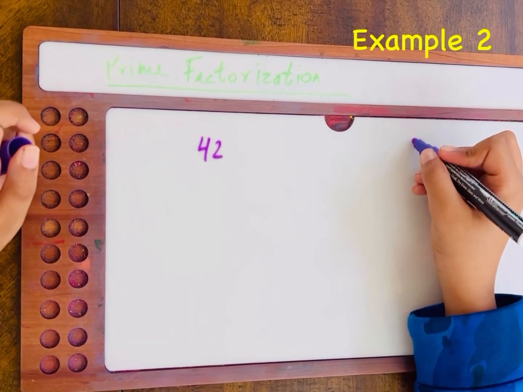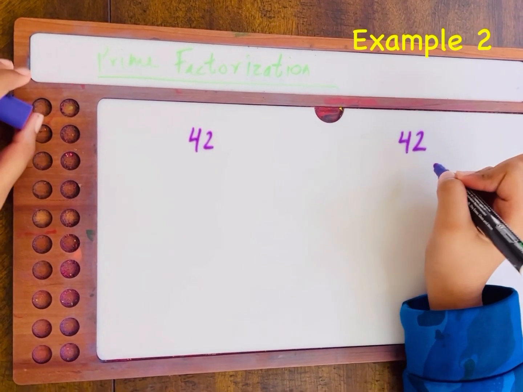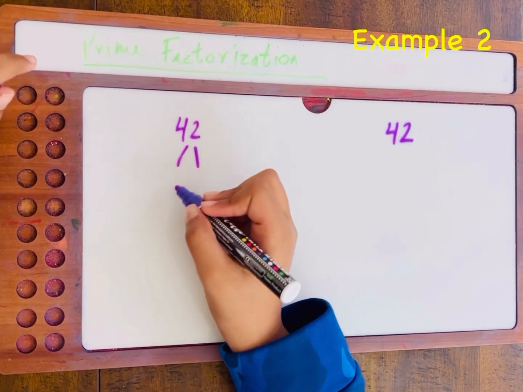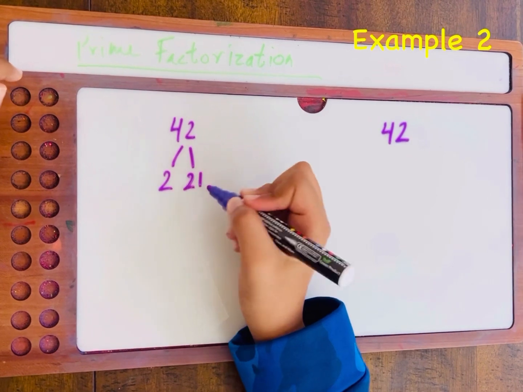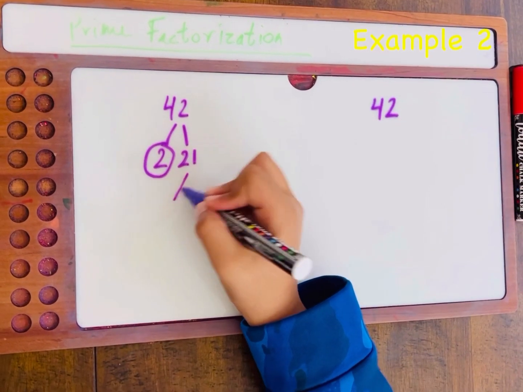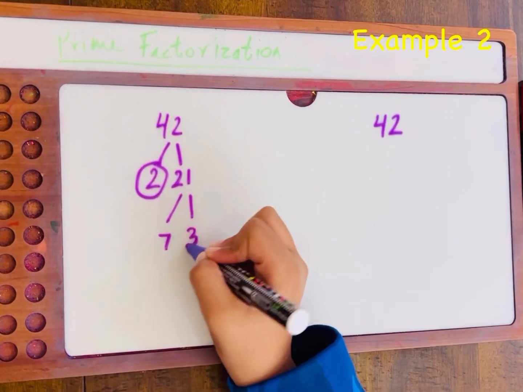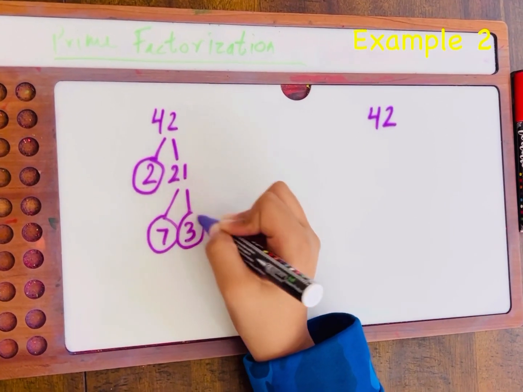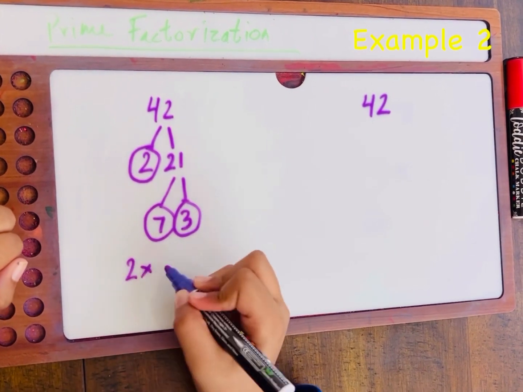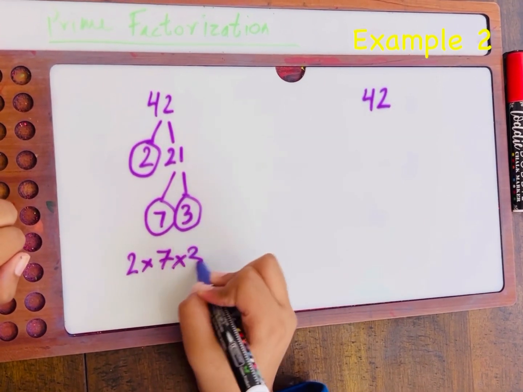I'm also going to be writing 42 here because there's 2 ways already in my mind I can solve this. Let's do the first way. 42 can be divided into 2 and 21. 2 is a prime number, however 21 is not. We can split it into 7 and 3. 7 and 3 are prime numbers, so we're just going to circle that also. Therefore, the prime numbers are 2 times 7 times 3.